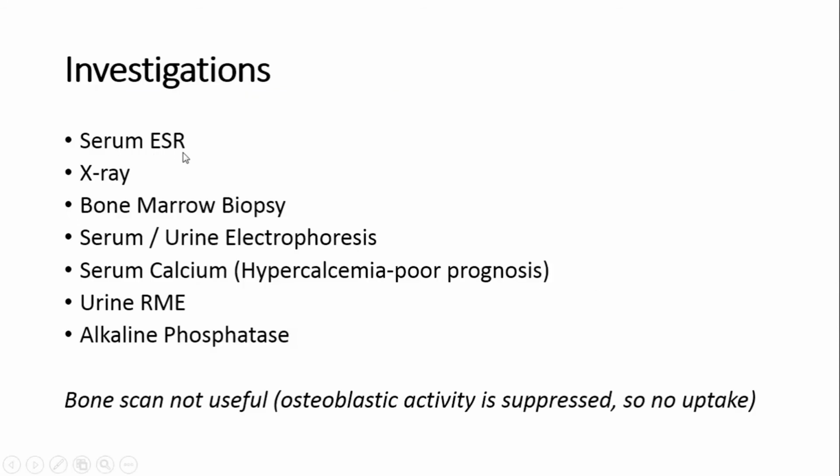You'll send serum ESR, you'll do the X-ray of the skull and other bones, you'll do the bone marrow biopsy, serum or urine electrophoresis, serum calcium, urine routine and microscopic examination, and alkaline phosphatase level. Hypercalcemia is associated with poor prognosis and it is important for MCQ. However, the bone scan is not useful in case of multiple myeloma because osteoblastic activity is suppressed. This is also important for MCQ.